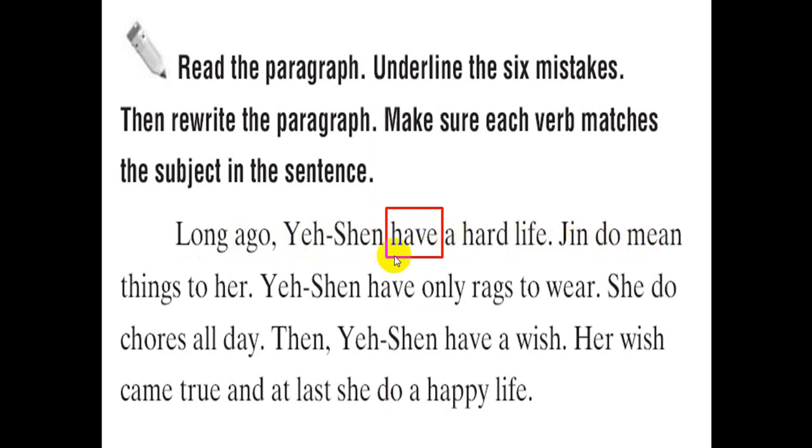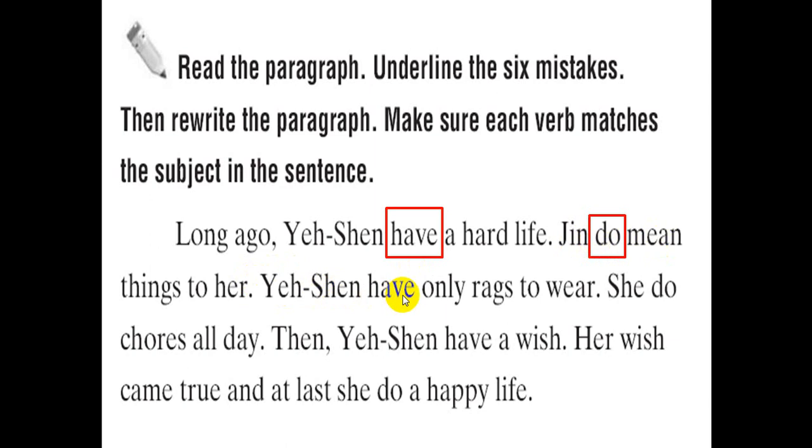Jen do mean things to her. The story is in the past, so I say Jen do, I say Jen does, but here in the past I say Jen did. So this is the second mistake. So what did Jen do? He did bad things to her. And who is her? Ye Chen. And Jen did bad things to her.